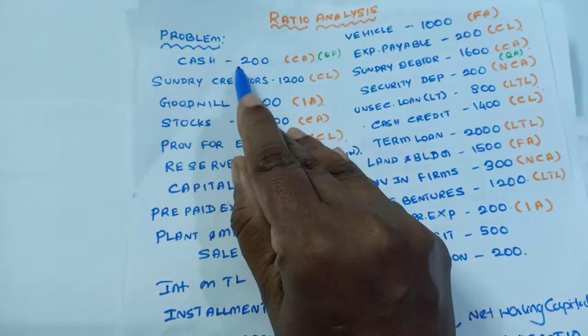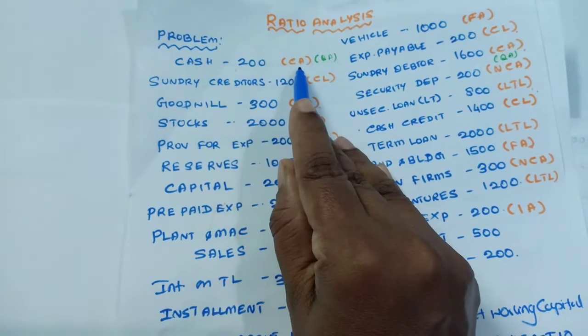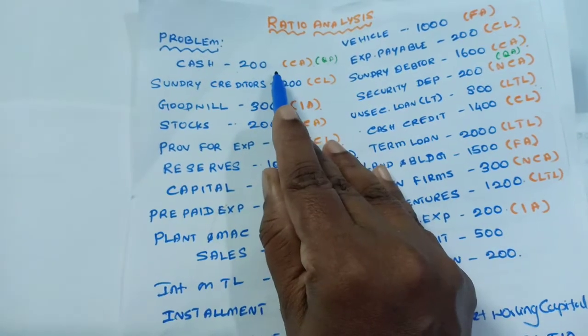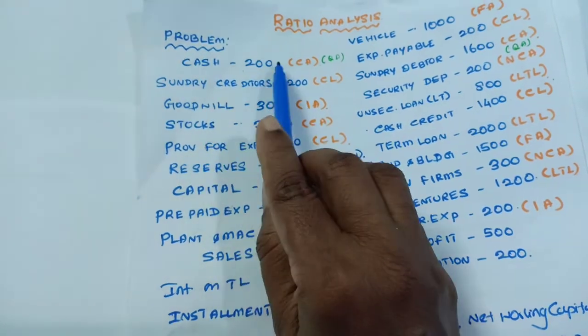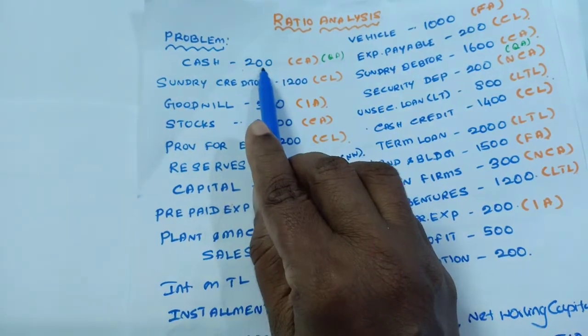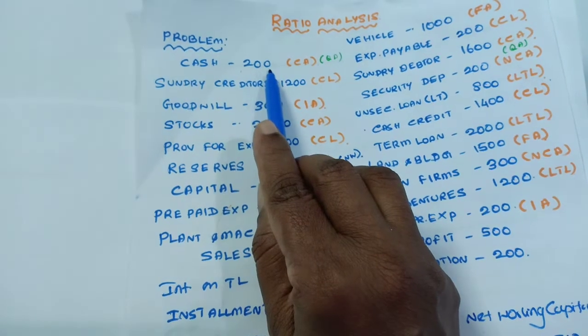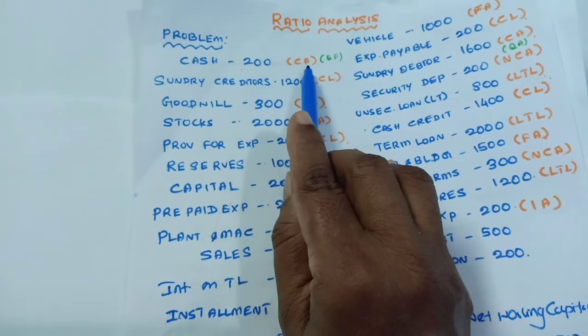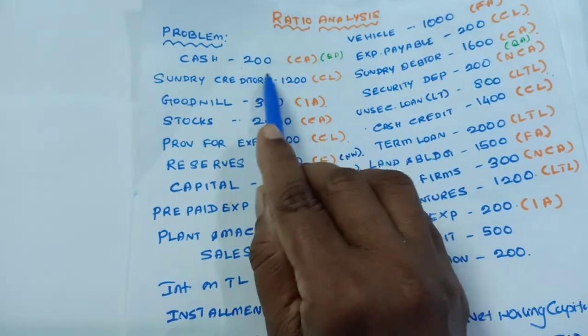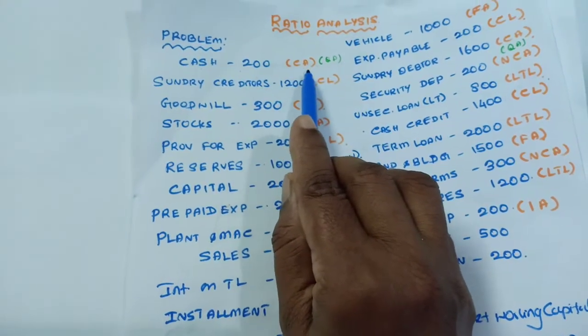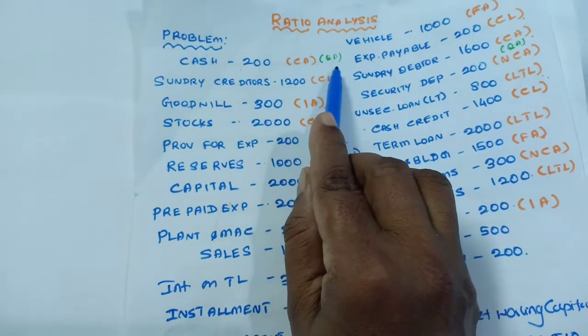First of all, cash. Cash is a form of current asset which can be disposable within a period of 1 year. So cash comes under current assets. In current assets, one more category is there, quick assets. Cash is very quickly disposable, so it comes under both current asset and quick assets.